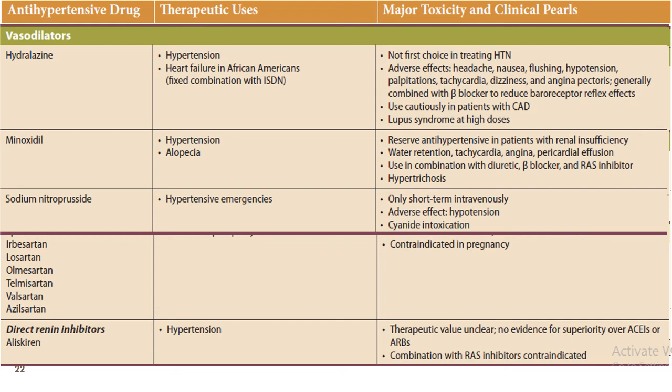The minoxidil is a drug that causes hypertrichosis, due to which it is not preferred in treatment of hypertension. However, in patients with alopecia, this drug is used for increasing the hair growth.